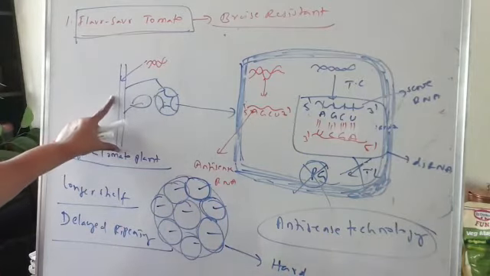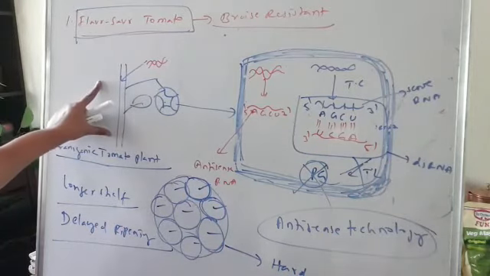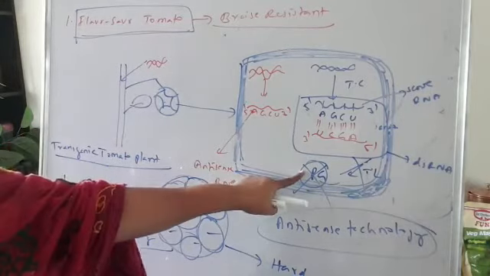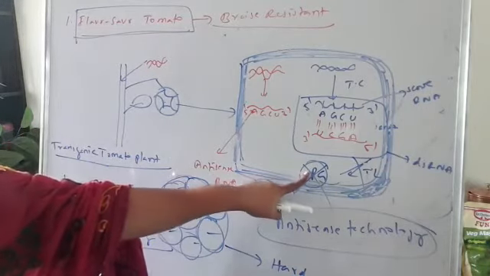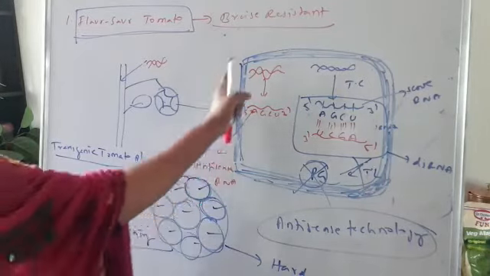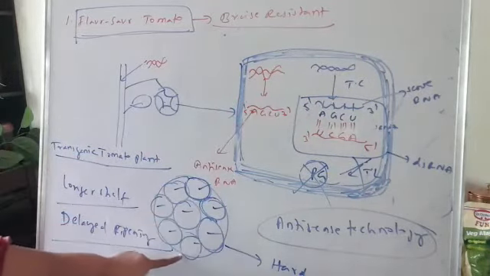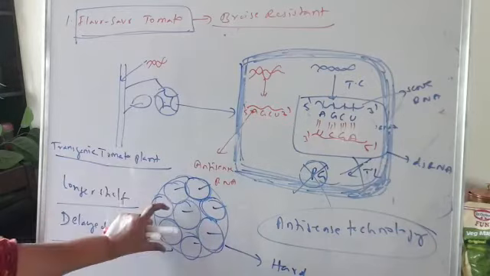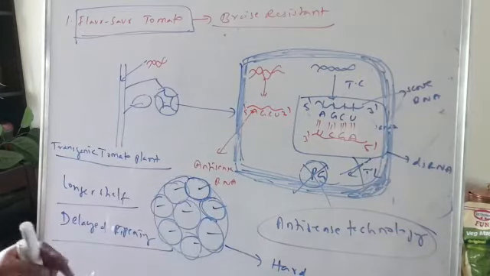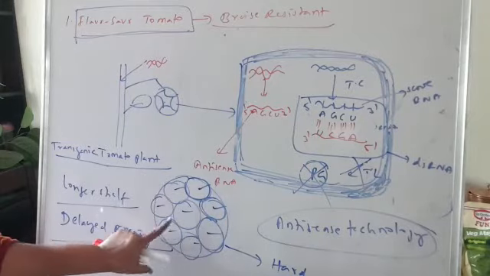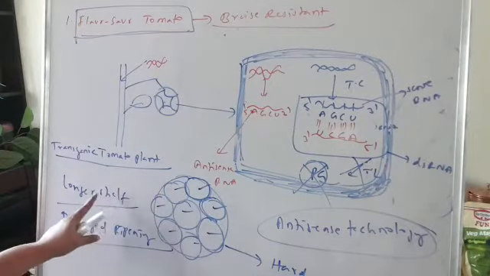Now what is the importance of this tomato variety? In these tomato cells, the polygalacturonase enzyme synthesis is stopped such that cell wall degradation doesn't happen, such that the tomatoes' cell walls will be harder for a longer period. That means the tomatoes can stay for a longer period.